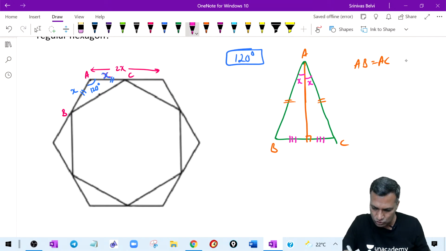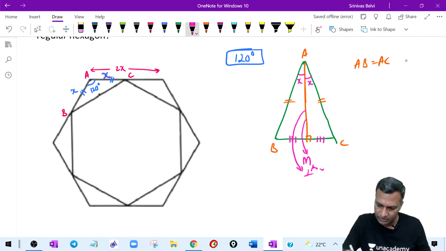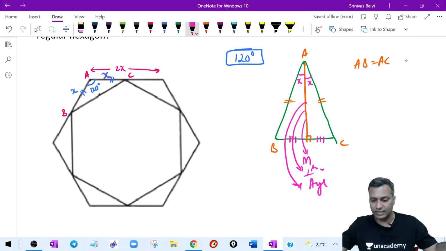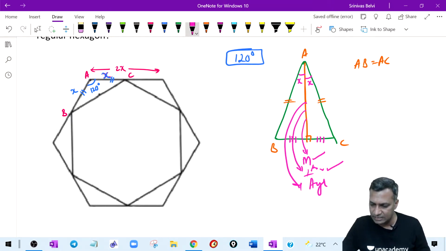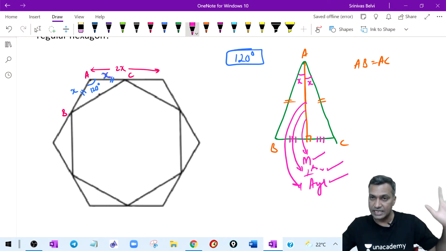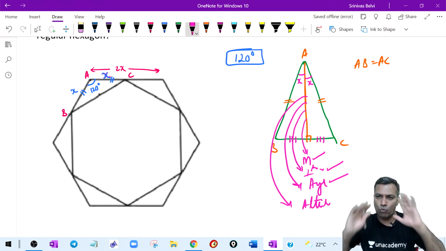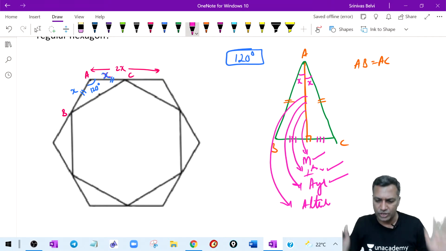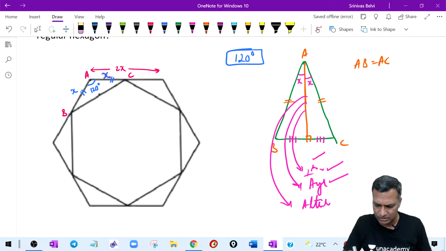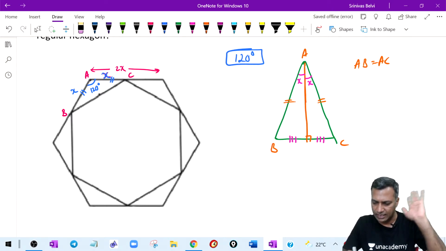Therefore this line is also called the median. This is also the perpendicular bisector of the side BC. This line is also the angle bisector of angle A. Three things: it acts like a median, it is the perpendicular bisector of the side, and it is the angle bisector of angle A. It is also the altitude drawn onto the other side. One line, many functions. That's the beauty of an isosceles triangle, any isosceles triangle for that matter. Nevertheless, I made my point.